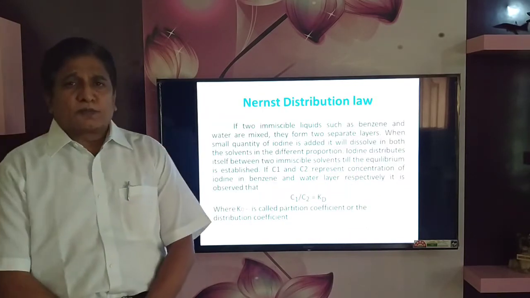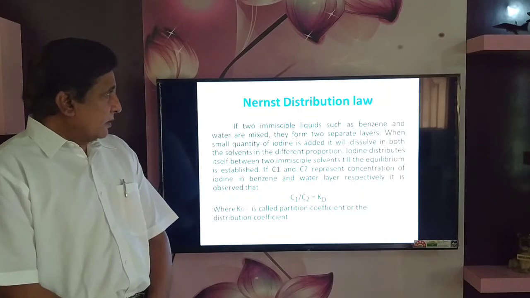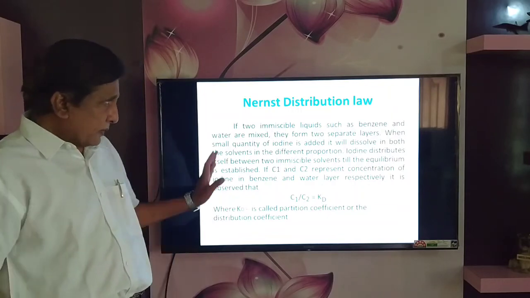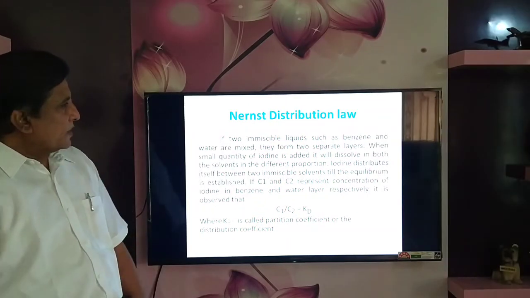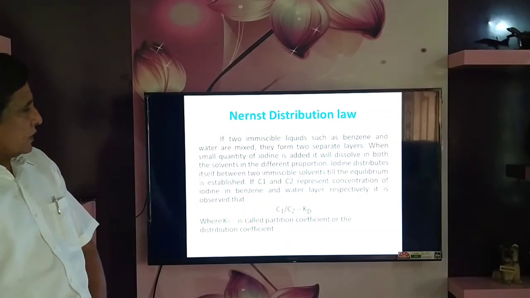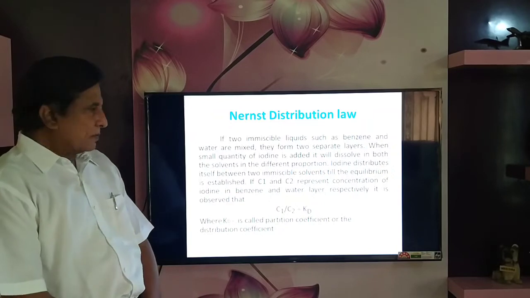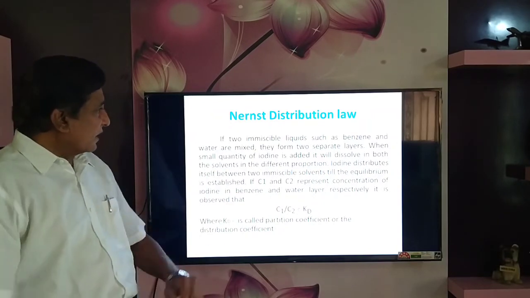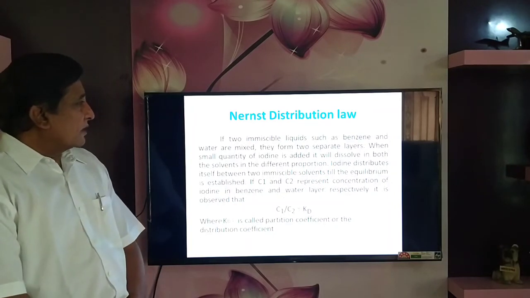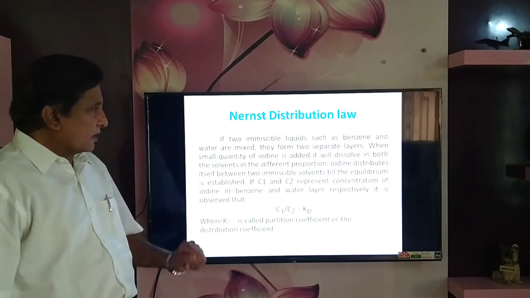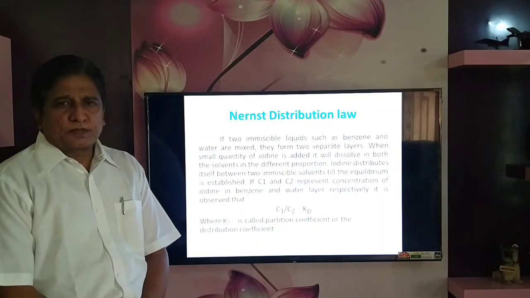Nernst performed an experiment. If two immiscible liquids such as benzene and water are mixed, they form two separate layers, and when a small quantity of iodine is added, it will dissolve in both solvents in different proportion.